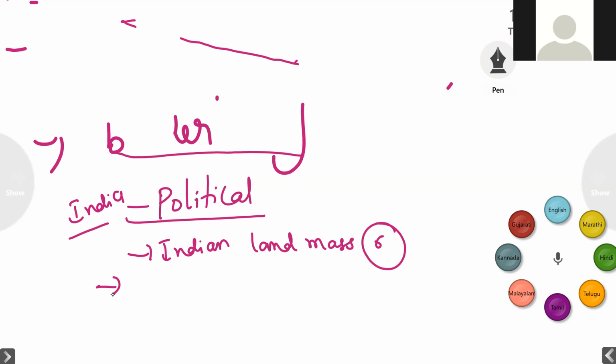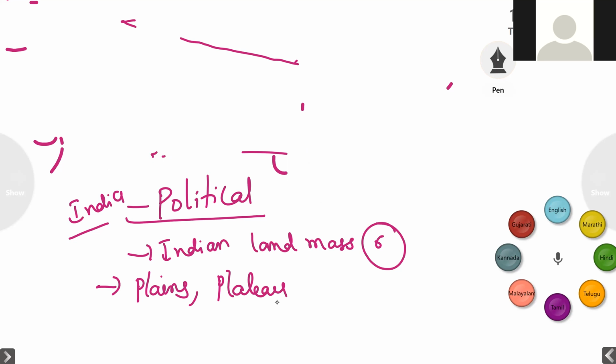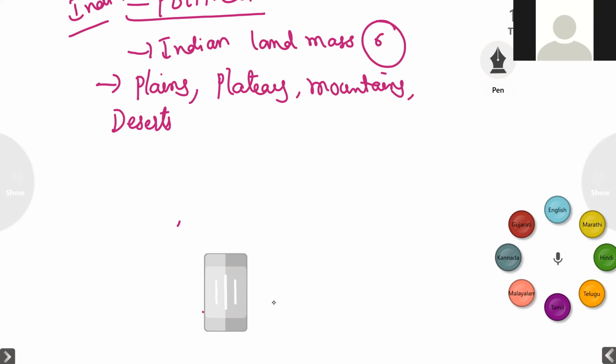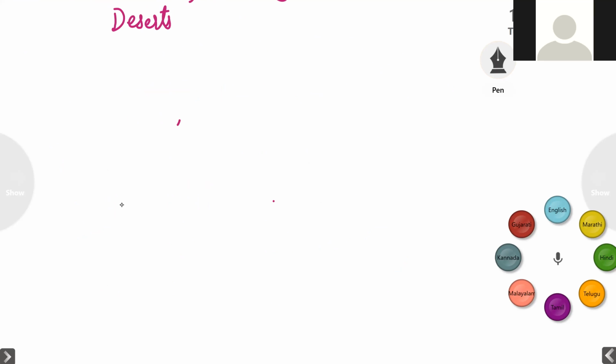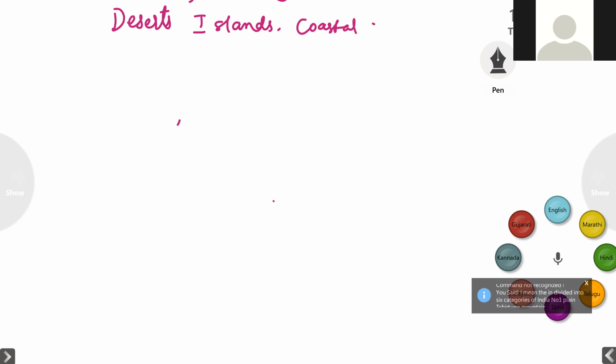Can anybody tell me what the physical features of our country, of India, are? No one? Plains, plateaus, mountains, deserts, islands, peninsula, coastal area.